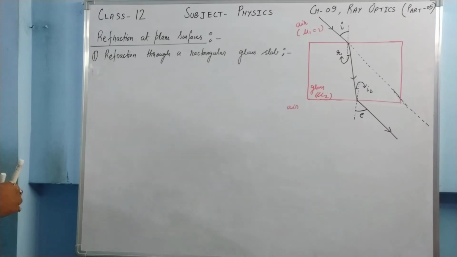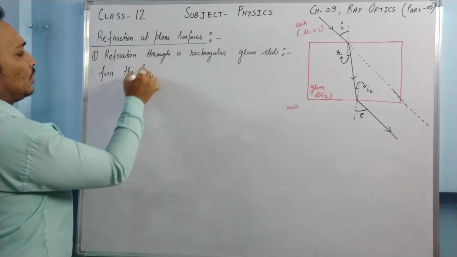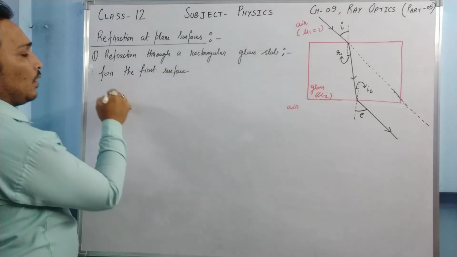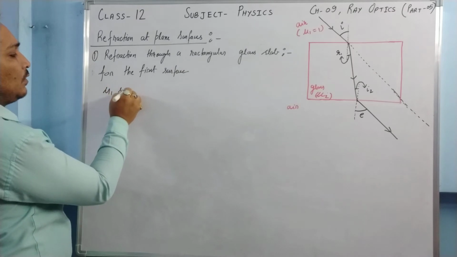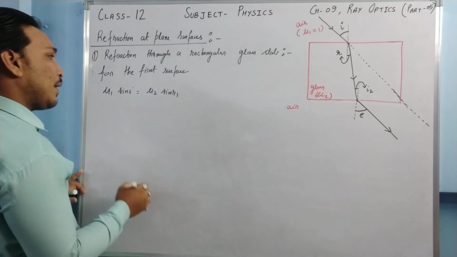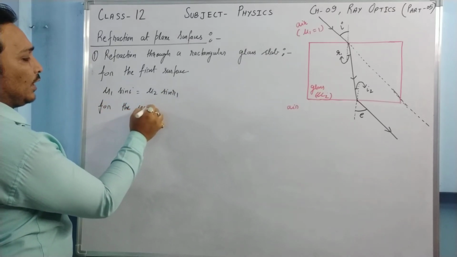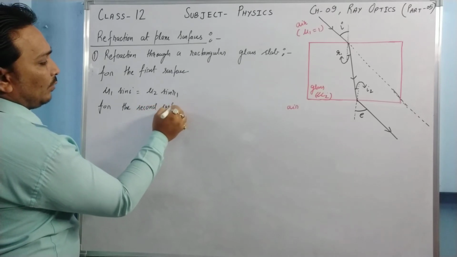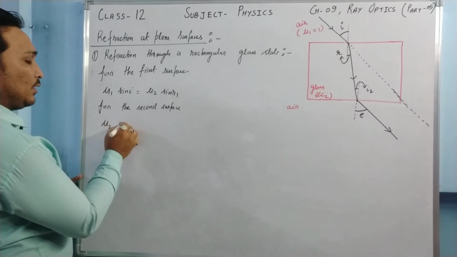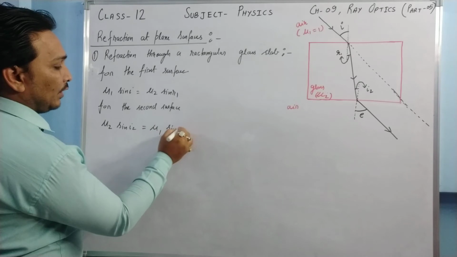So for the first surface, what am I going to write? For the first surface, mu1 sin i is equal to mu2 sin r1, and for the second surface, mu2 sin i2 is equal to mu1 sin e.